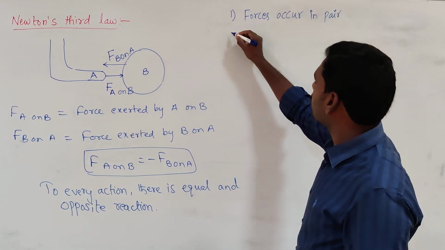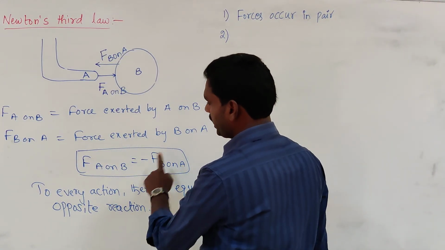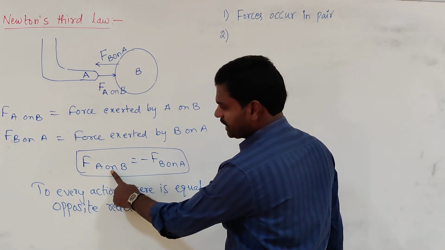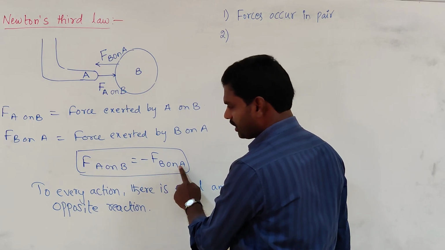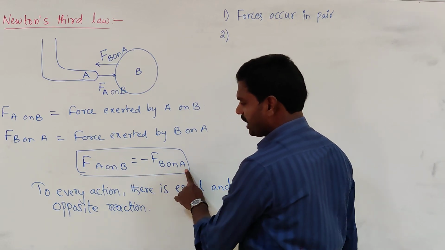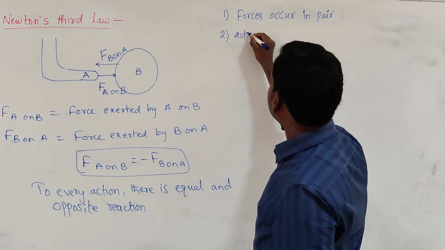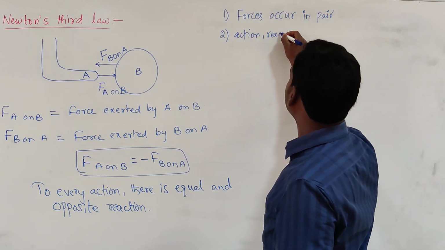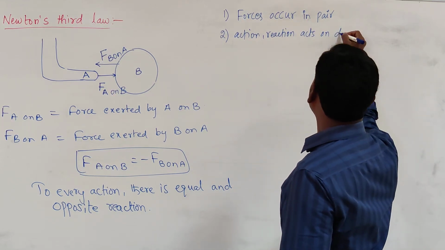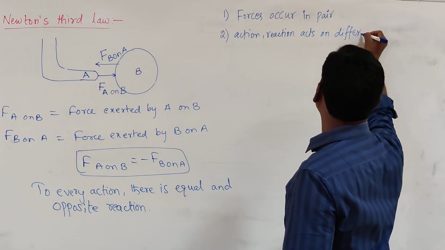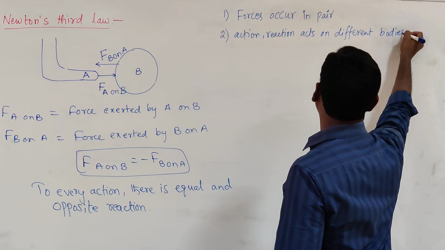And one more important conclusion is here in the action-reaction pair. Here force is acting on B, and in this the reaction force is acting on A. So action and reaction act on different bodies. So here action and reaction act on different objects or different bodies, not on the same body.